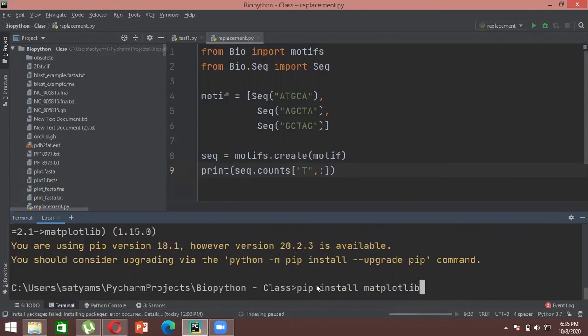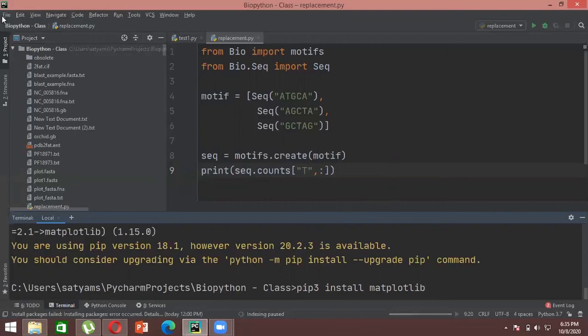Sometimes if you are just using pip to install a package, it won't get installed. In that case, you can write pip3, then the name of the package you want to install, and press enter. It will do the same thing. This is just an updated version of pip, that is pip3. So this is one way via which you can install any package using the terminal.